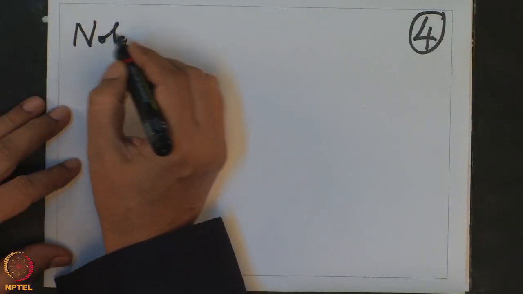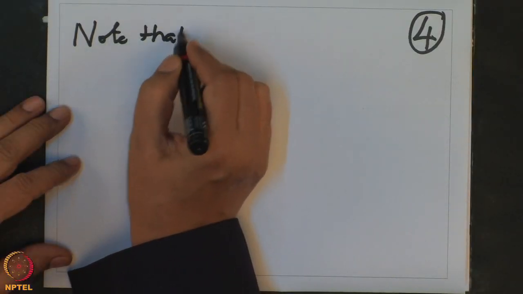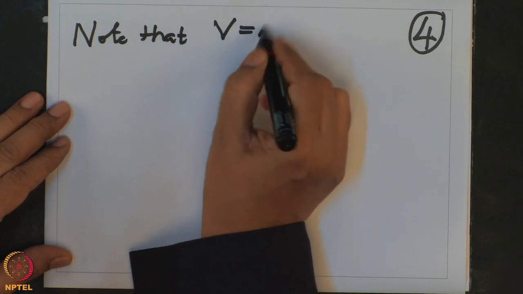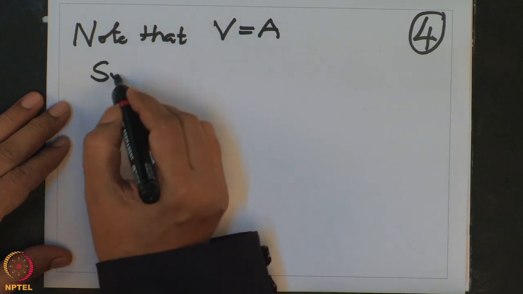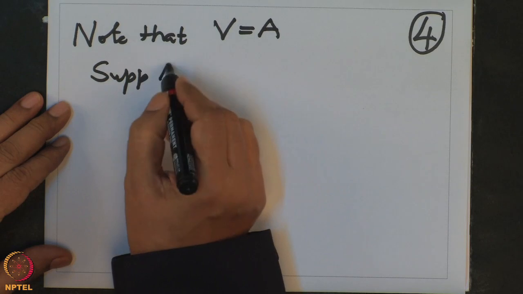And how do we find it? How do we find it by using V? That is the task. So note that if I take V equal to A, then what is the support of A as a module?